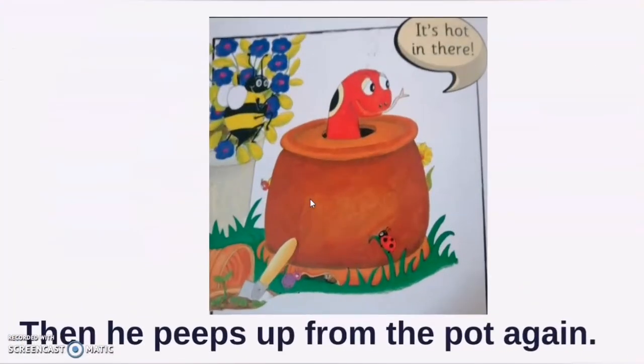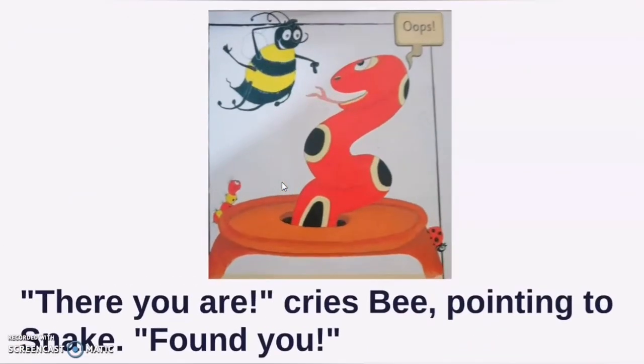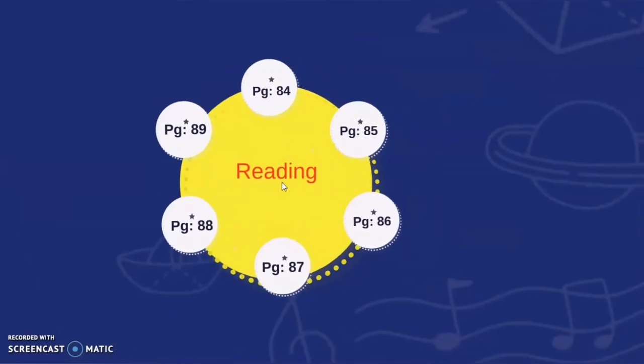Look at this picture. You can see that bee is hidden in a flower pot to catch the snake. Snake comes out of the pot because it's too hot. Now read these lines. Then he peeps up from the pot again. Come to the last page of this story. Read these lines. There you are, wise bee, wanting to snake, found you. At last bee finds the snake. Now our reading has been completed.